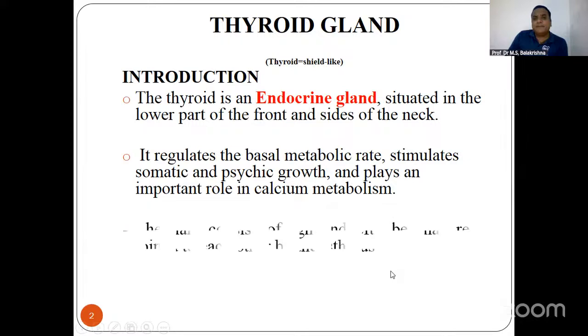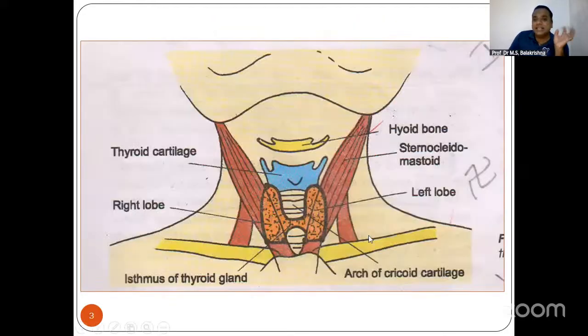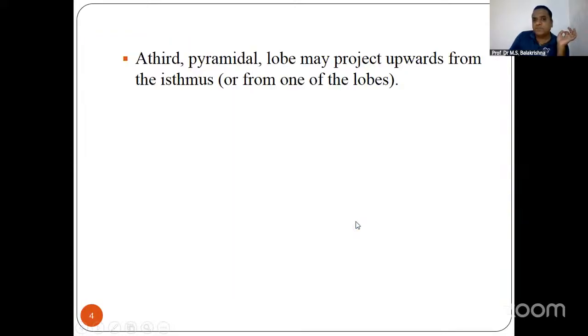So basically, thyroid gland has two lobes, left lobe and right lobe, and it's connected with a midline structure called the isthmus. This is what you should be knowing. So now, just a basic introduction.